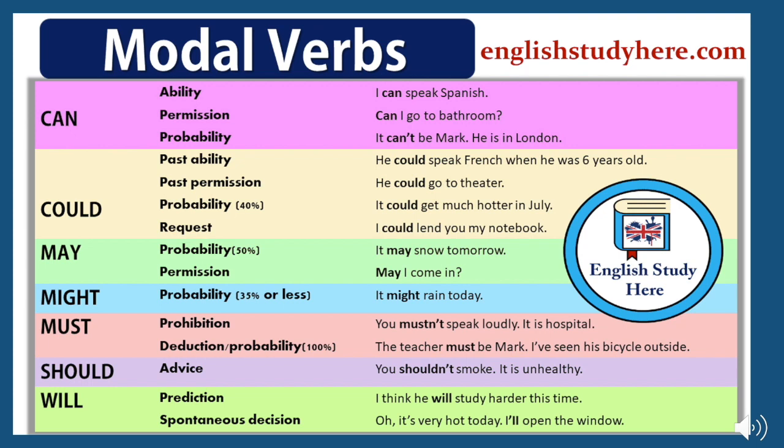So now that we know which verbs are modal verbs, why do we use modal verbs? Modal verbs are used to express ability, to ask permission, to talk about probability, to make requests, and to give advice. You can also use modal verbs to talk about a spontaneous decision, or past permission, or past ability.